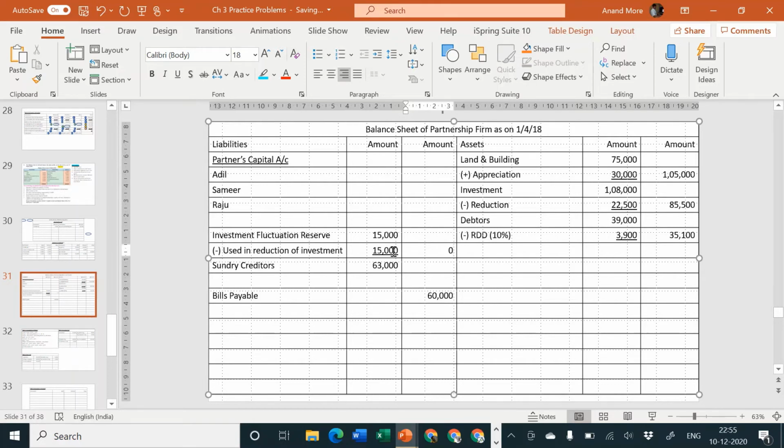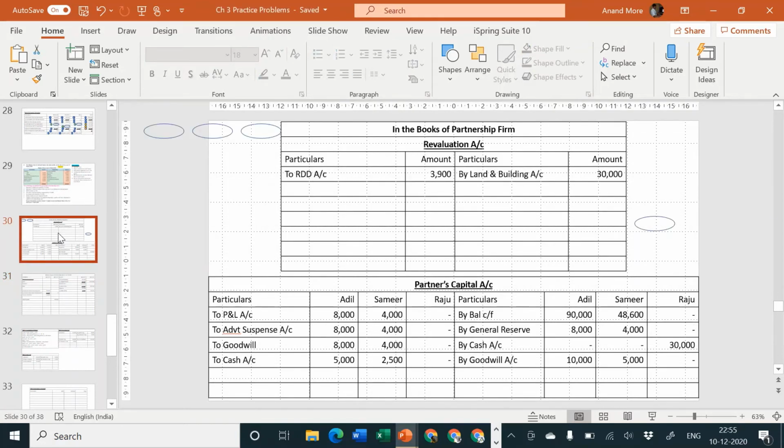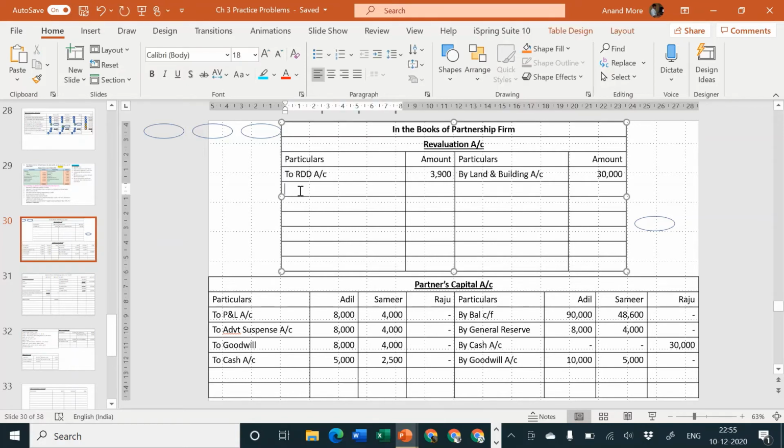we should go to revaluation account because this is an adjustment happening at the time of revaluation. If investment fluctuation reserve would not have been there, then we would have considered the entire amount of 22,500 in revaluation account debit side. But now since investment fluctuation reserve is already there, some part of 22,500 is adjusted against reserve, and the remaining part is adjusted in revaluation account.